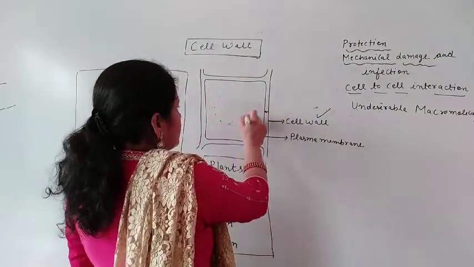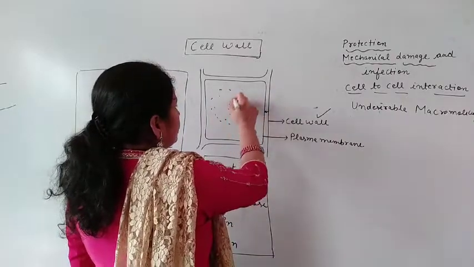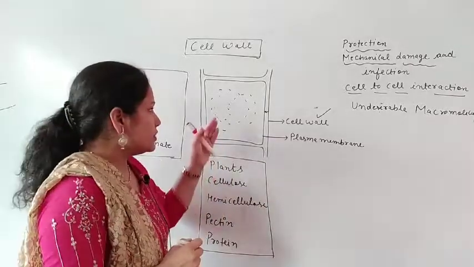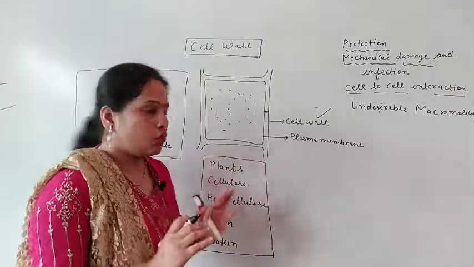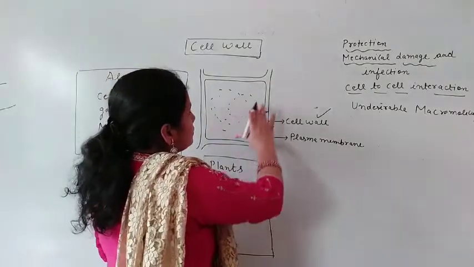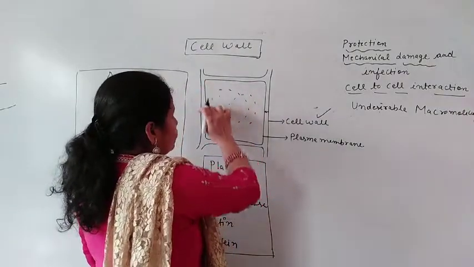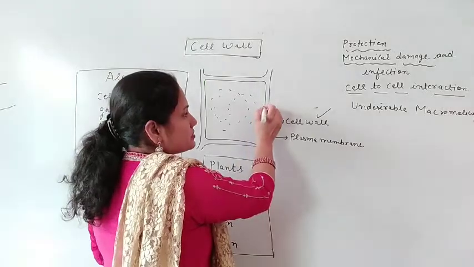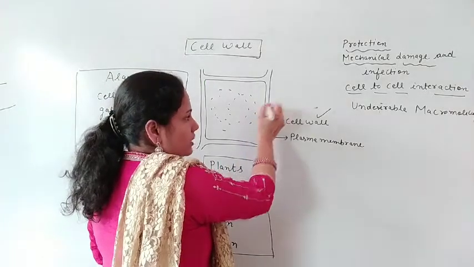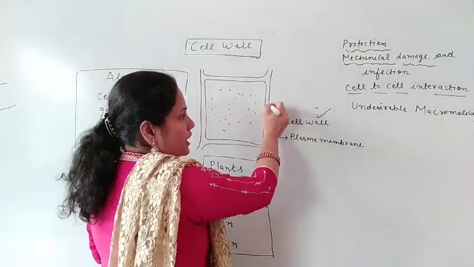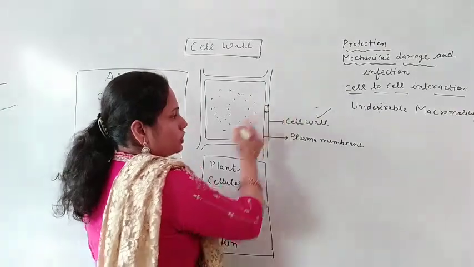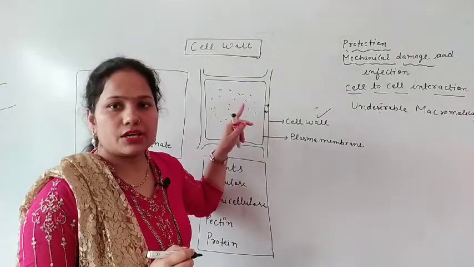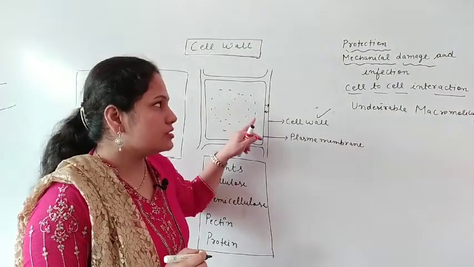If the plant cell is in the hypotonic condition, meaning the water amount is more, then the cell increases in size. The cytoplasm increases in size and exerts a pressure on the cell wall, and the cell wall exerts an equal pressure on the plasma membrane, and by this there is no bursting of the cell.